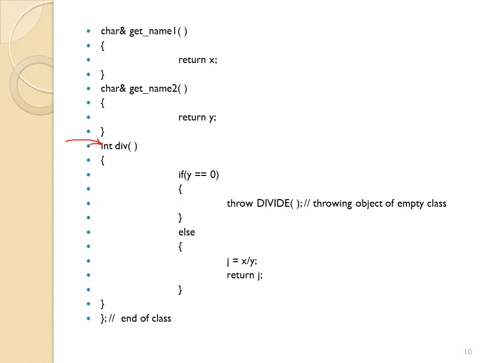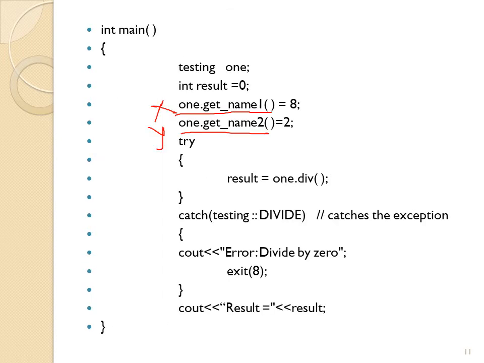And if you take the function div, if y equal to 0, then it will throw the exception, throw the object of the empty class. Otherwise, it will divide the value of x by y and it will return the value of j. And the main program should return an integer, because we are using return by reference, right? So upon execution of the statement 1.get name 1, x will be returned here. Similarly, upon execution of the statement 1.get name 2, y will be returned here.